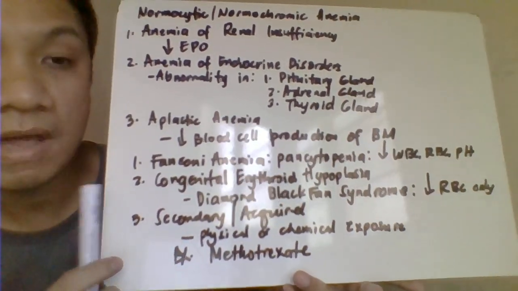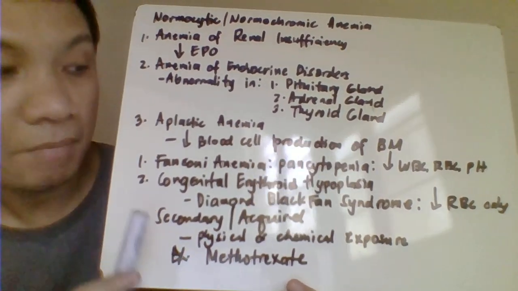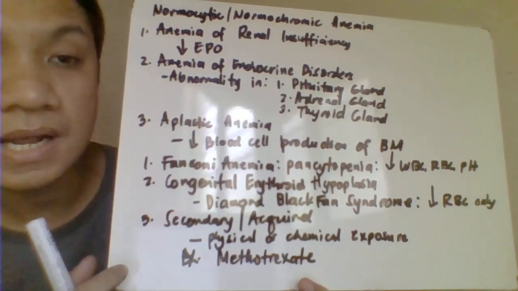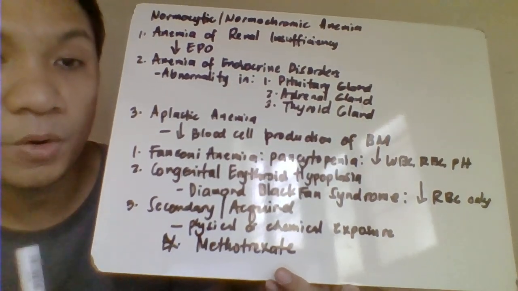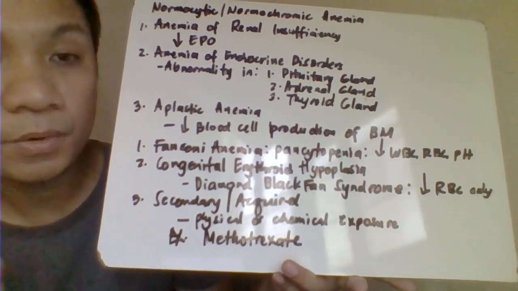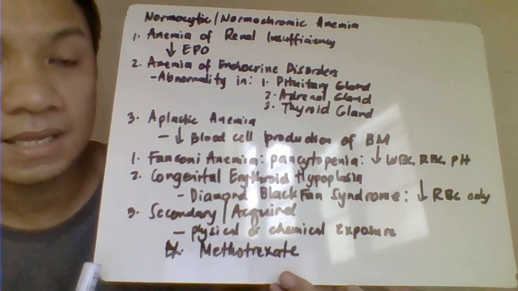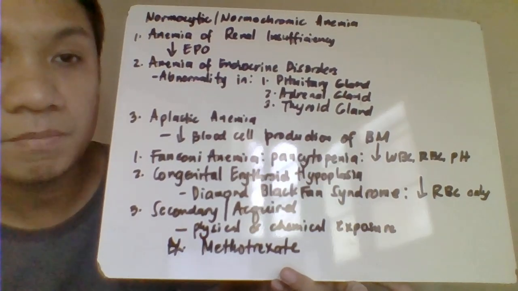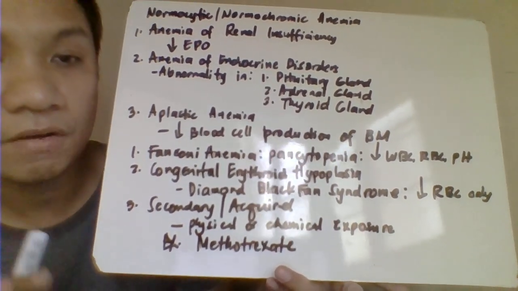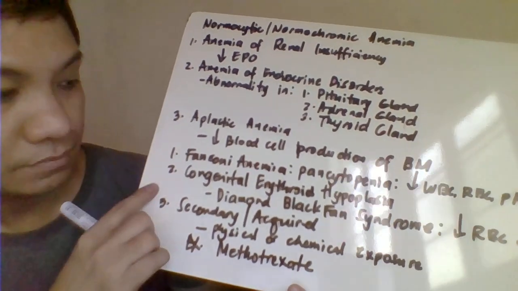The first one, we have your Fanconi anemia. Fanconi anemia is considered here as a pancytopenia. Pag sinabing pancytopenia, your bone marrow is not really producing all cells in our body, including the production of your RBC, production of your WBC, and production of your platelets.